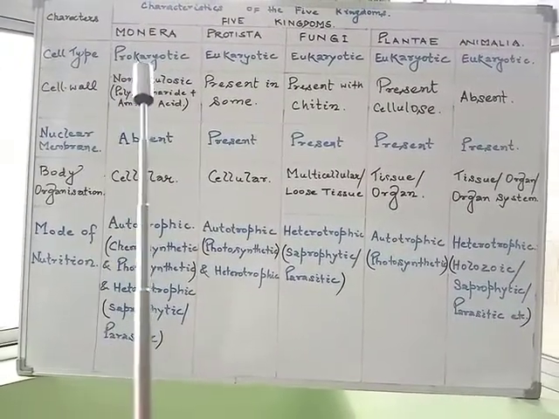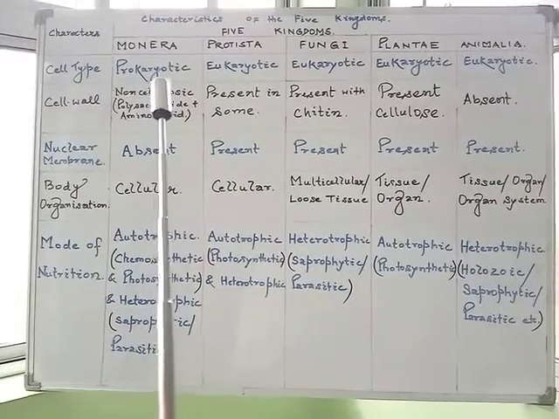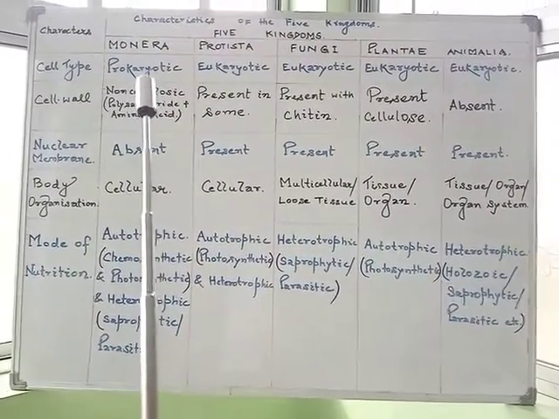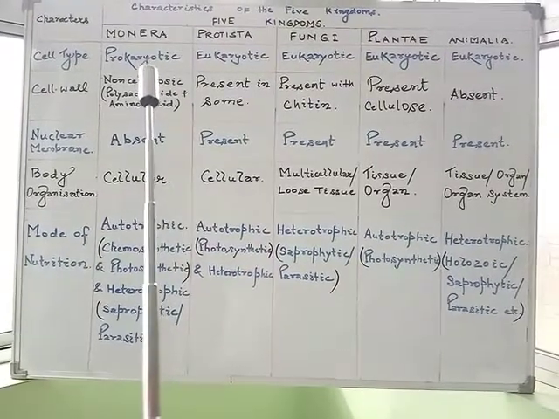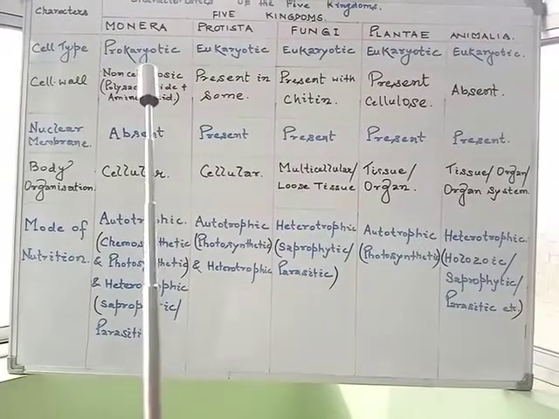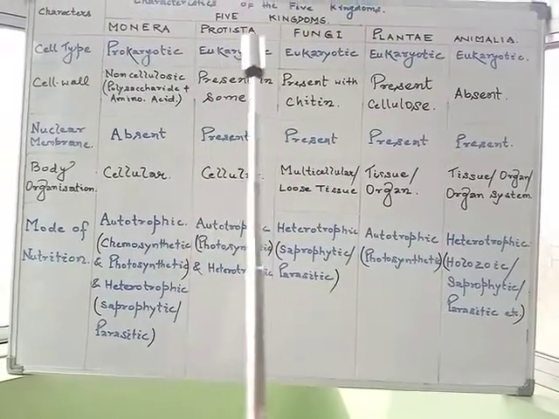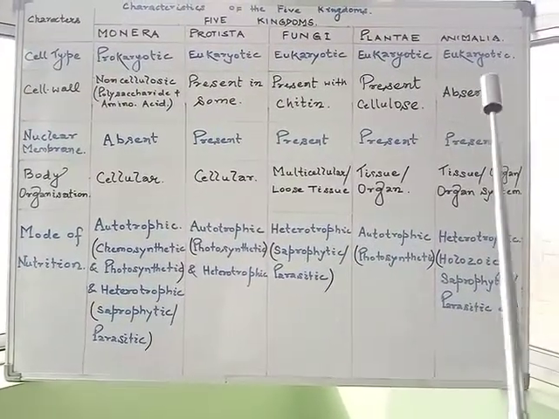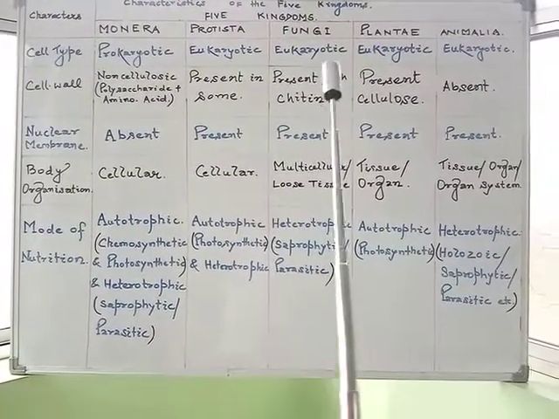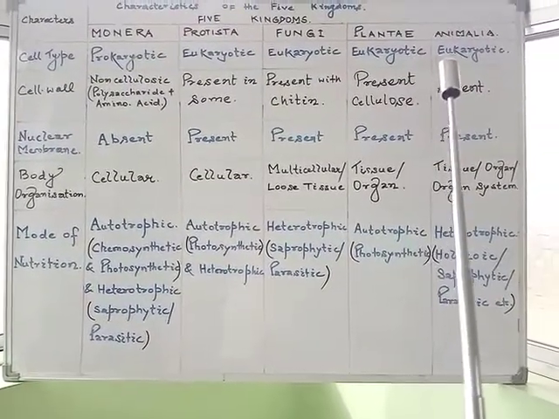Monerans are prokaryotes, meaning they do not have a true nucleus. Their genetic material lies within the cytoplasm and is called the nucleoid. Whereas protistans, fungi, plantae, and animalia, these all 4 groups, have a true and well developed nucleus surrounded